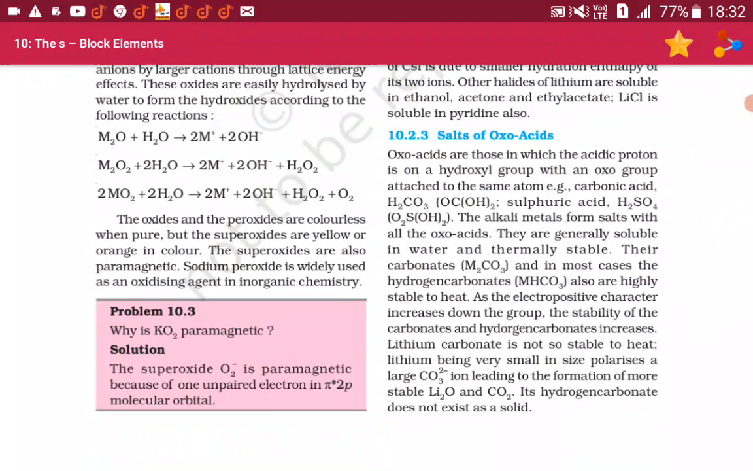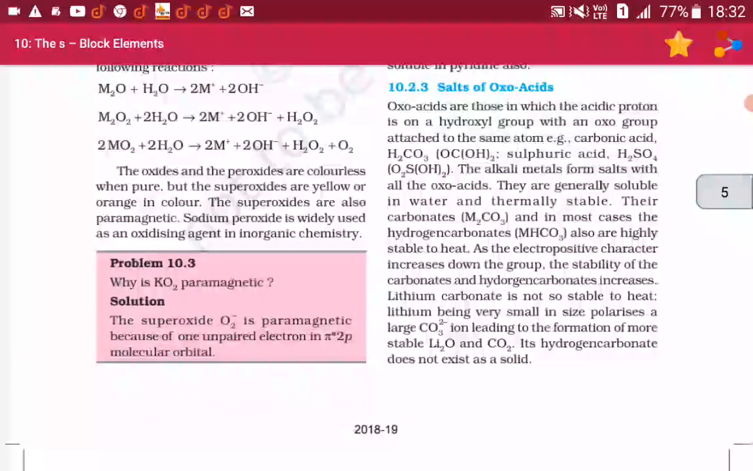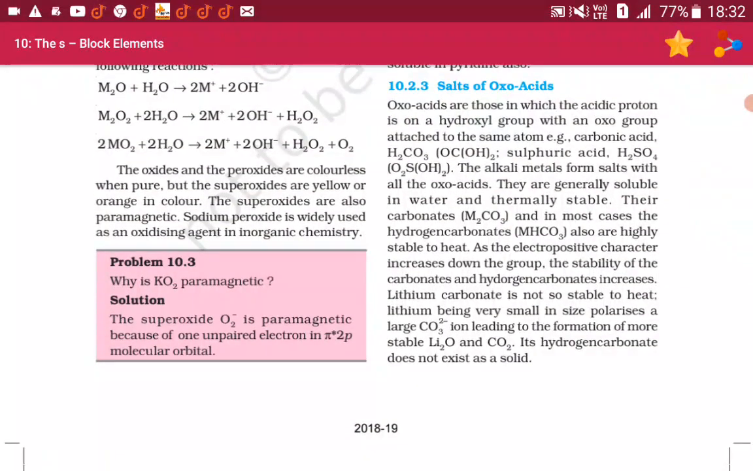They are generally soluble in water and thermally stable. Their carbonates M2CO3 and in most cases the hydrogen carbonates MHCO3 also are highly stable to heat. As the electropositive character increases down the group, the stability of the carbonates and the hydrogen carbonates increases. Lithium carbonate is not so stable to heat.